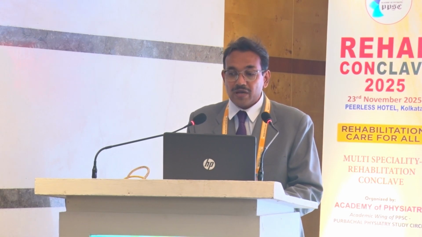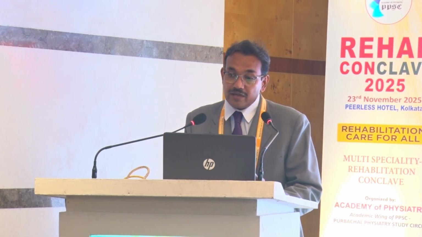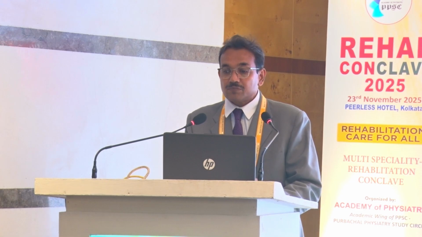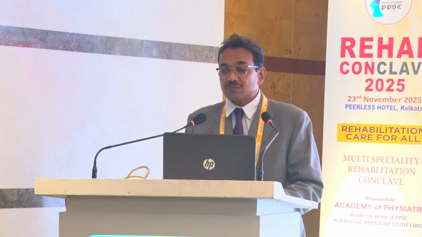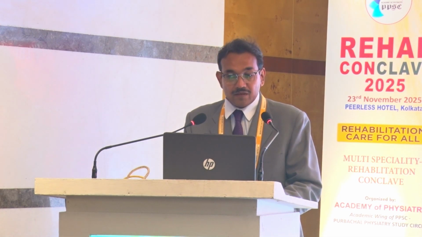And the spectrum of AS. First it starts with low back pain, stiffness, fatigue. Then it gradually goes to spinal limitation, functional limitation, and night pain. And ultimately there is spinal immobility.